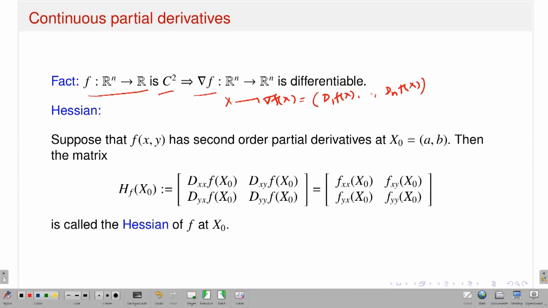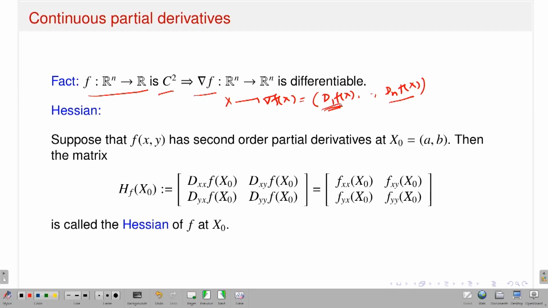Why? Because if I want to talk about the differentiability of a function from Rn to Rn, if you remember there is a theorem I have discussed: if I write it in terms of component functions and each component function is differentiable, then my function is differentiable. So this is my gradient function, these are the component functions, and I just have to convince you that each component function is differentiable. In fact, this follows from the assumption that my function is C2. And what is the C2 assumption? It means my second order partial derivatives exist and are continuous, right?